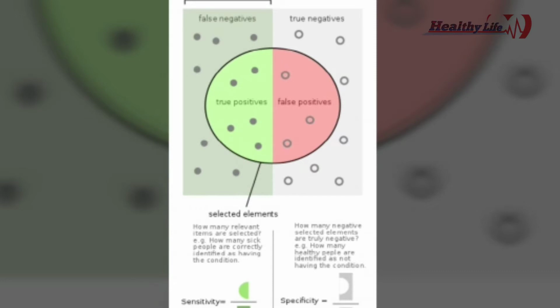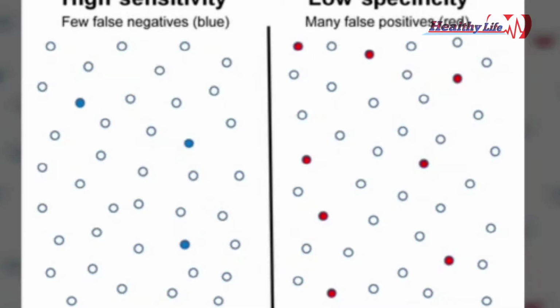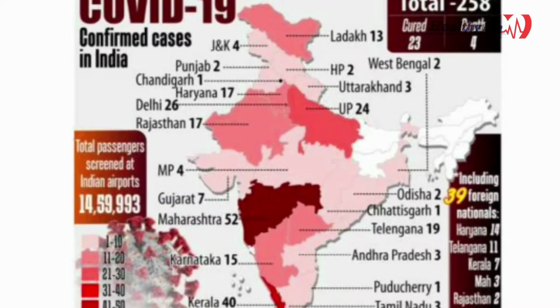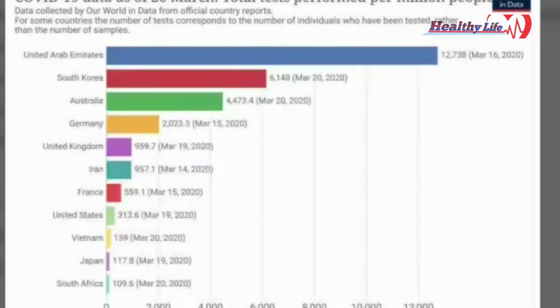So for each test, we tell the efficiency in terms of sensitivity and specificity. Sensitivity is the ability to find the positive cases among the total number of cases, whereas specificity is to rule out the negative cases from the whole number of cases. India has scaled up testing for COVID-19 to over 2 lakh tests per day.